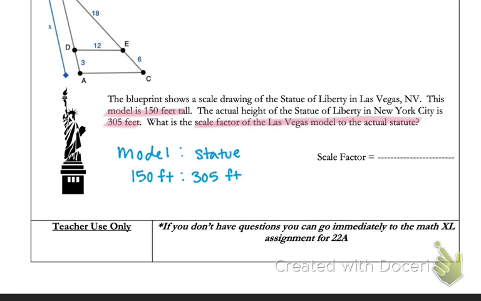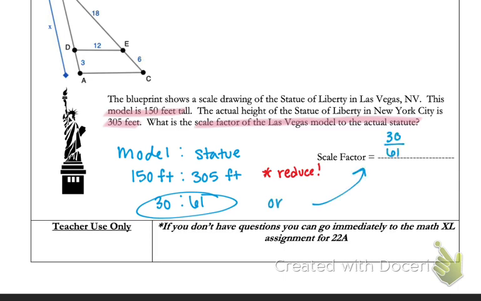As we discussed before, you always need to reduce your ratio. So these are both able to be reduced by 5. 5 is our common factor. So when I reduce here, we get 30 to 61. So we could represent our scale factor as 30 to 61, or we can change it to a fraction as 30 over 61. And that, there you guys, is our Concept 22A notes.